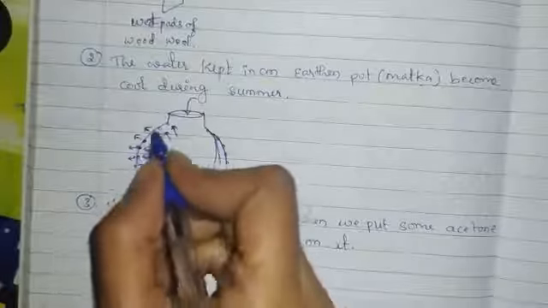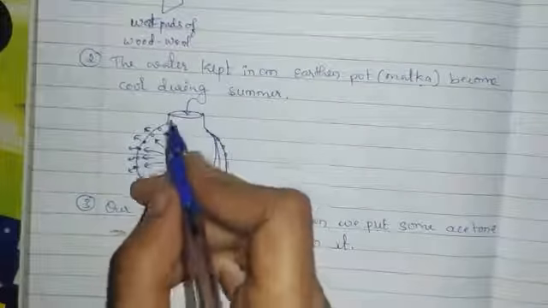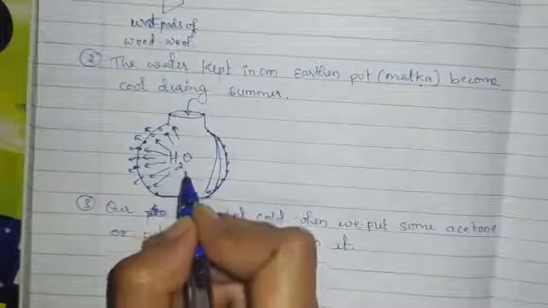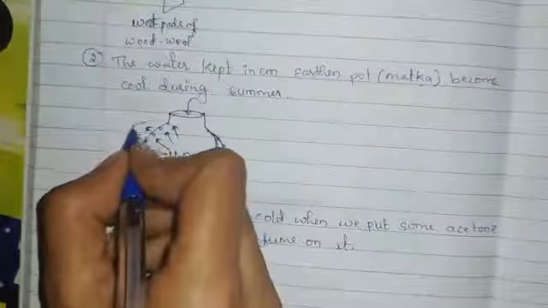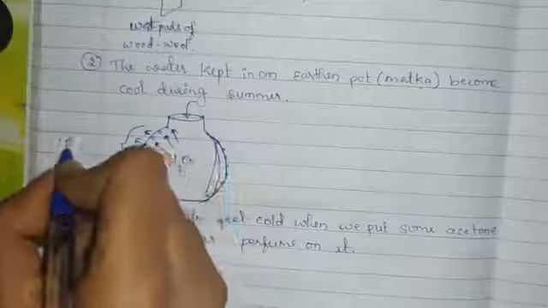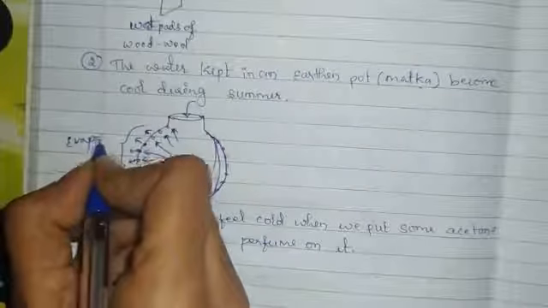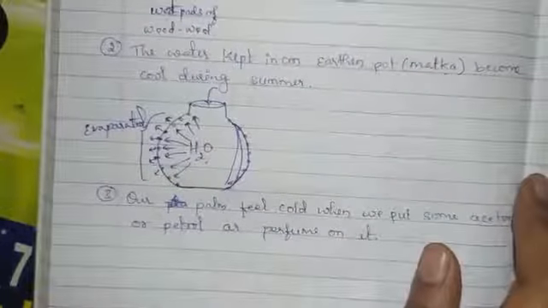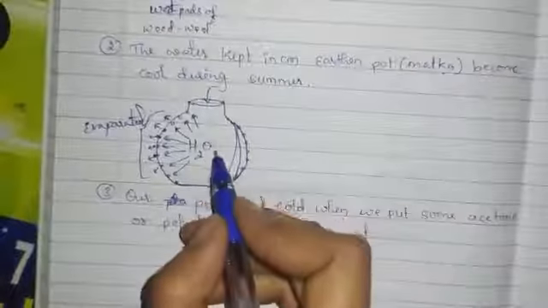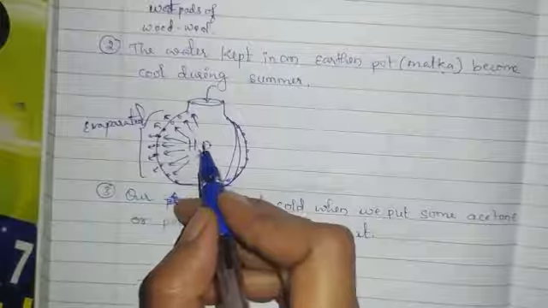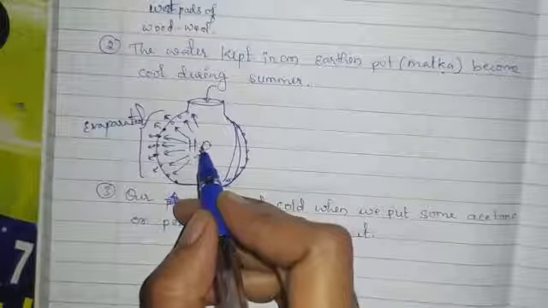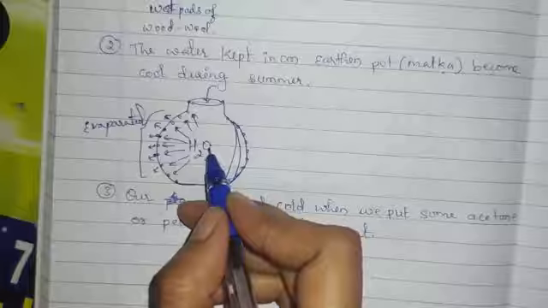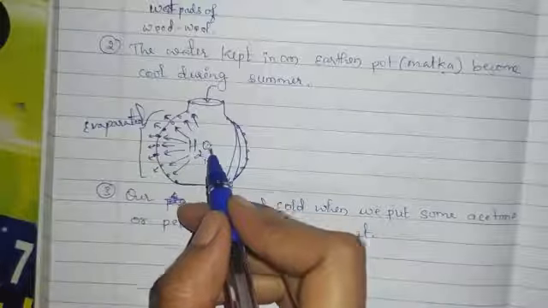These water molecules absorb energy from the earthen pot and the water present inside, and get evaporated. As a result, the water inside the pot gets cooled down. Again here we see the evaporative cooling effect.